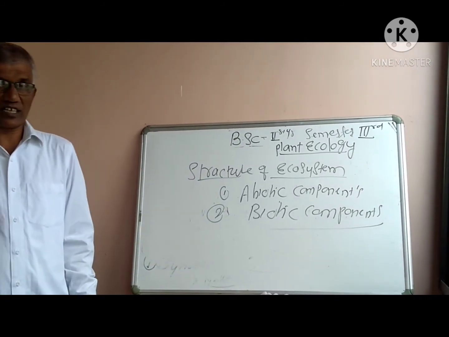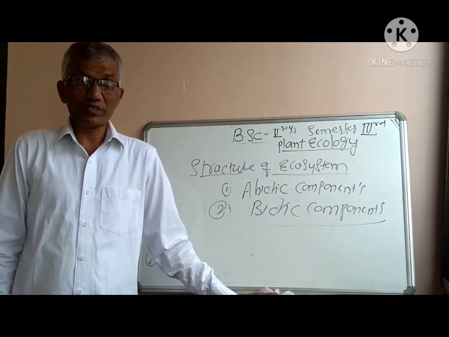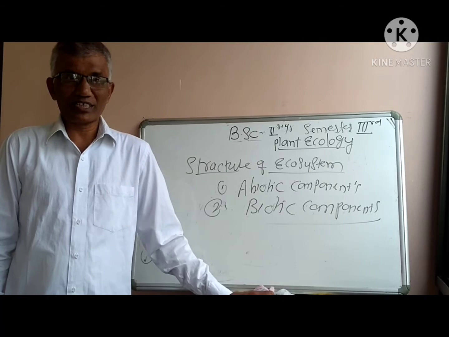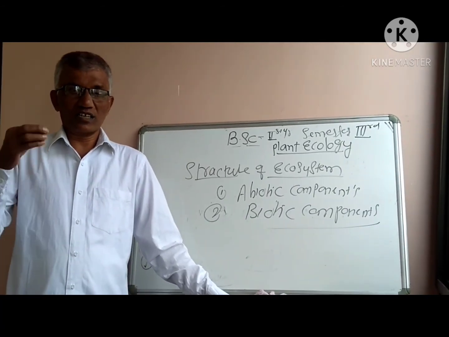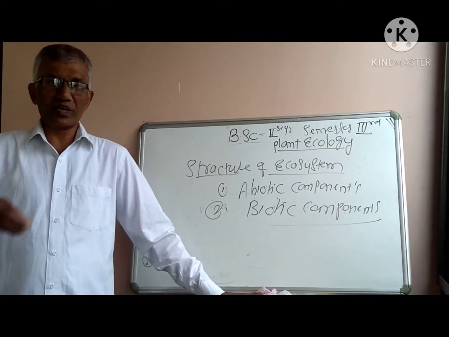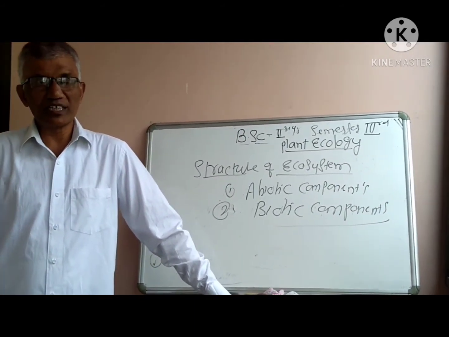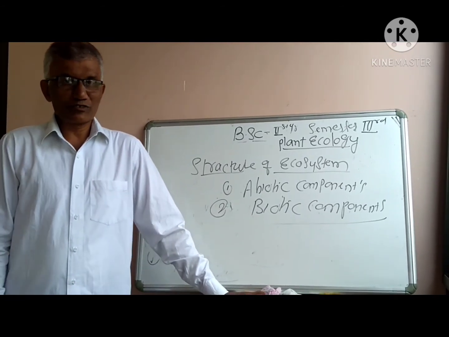Consumers are again divided into three to four types. The primary consumers are organisms which are directly dependent on producers.